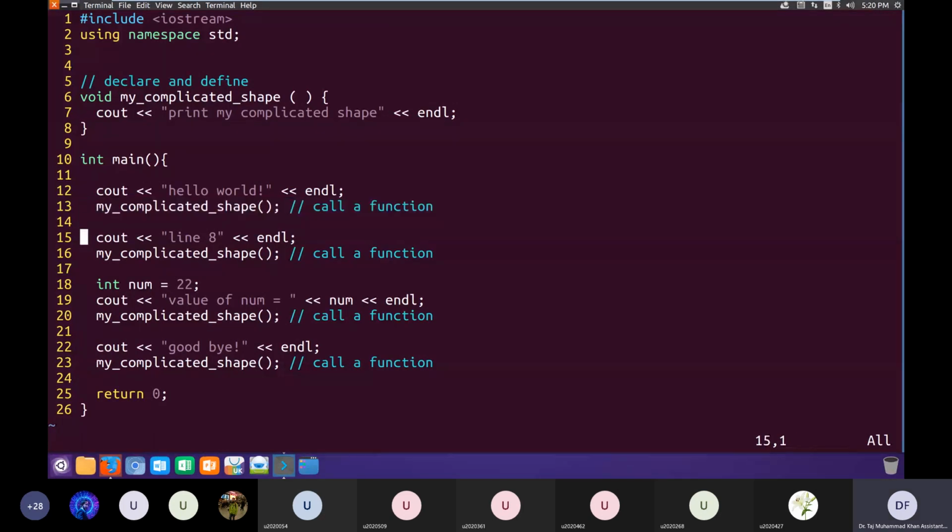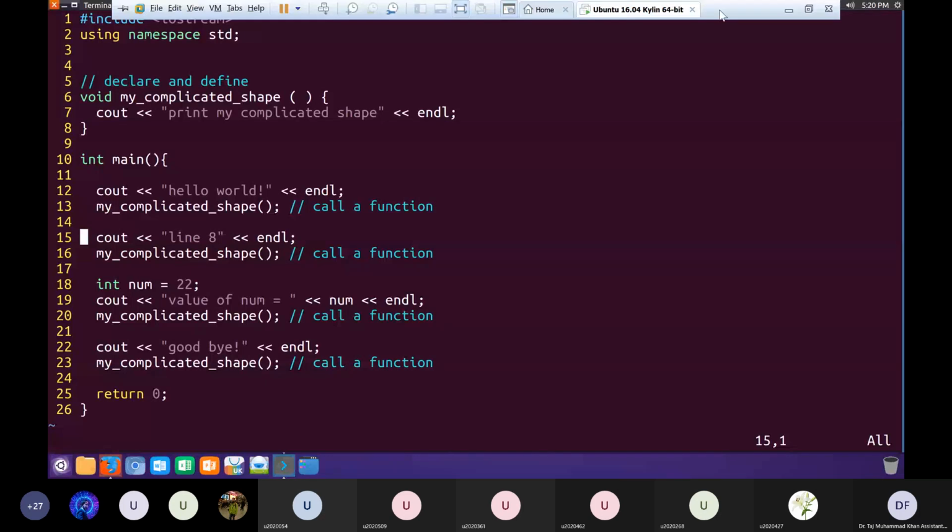Similarly, line number 16, 20, and 23, I am calling this function a total of 4 times in my program, which means I am using the code of this function, which was declared in line 6 to 8, 4 times in my program. Every time I want to use the code of that function anywhere, I'll have to call that function at that point in my program. Okay, is it clear the difference between declaration and calling a function? What are they both used for?